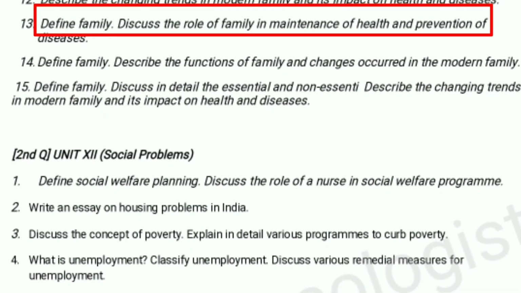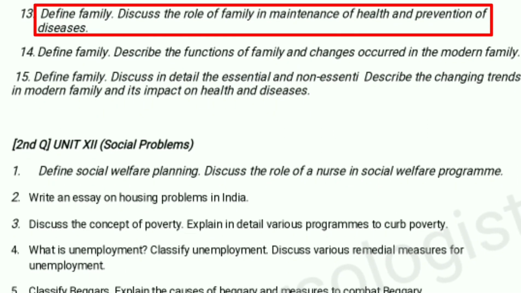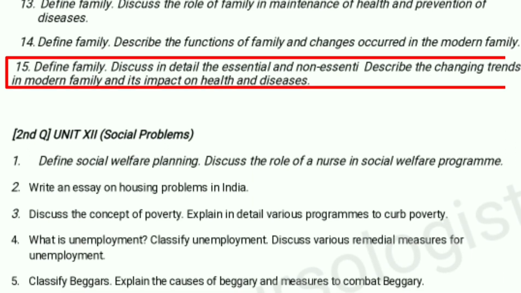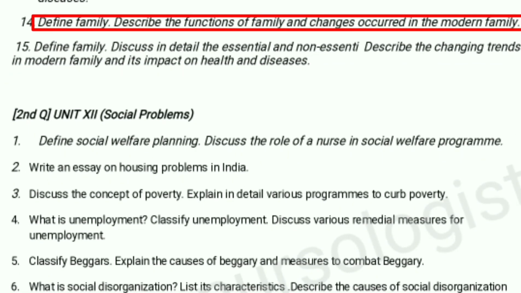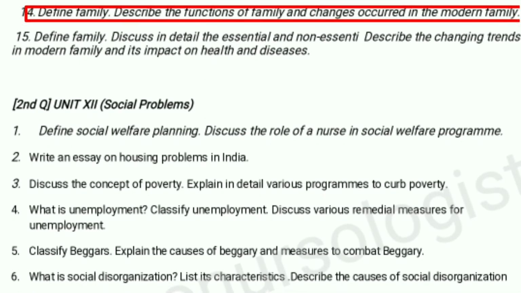Define family, discuss the role of family in maintenance of health and prevention of disease. Define family, discuss the details of essential and non-essential functions of family. Define family, discuss the functions of family and changes that have occurred in the modern family.